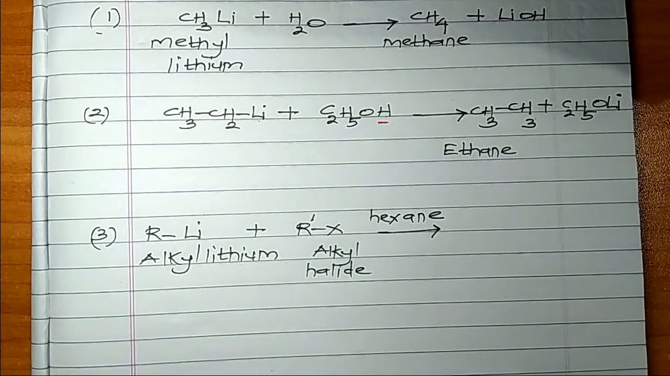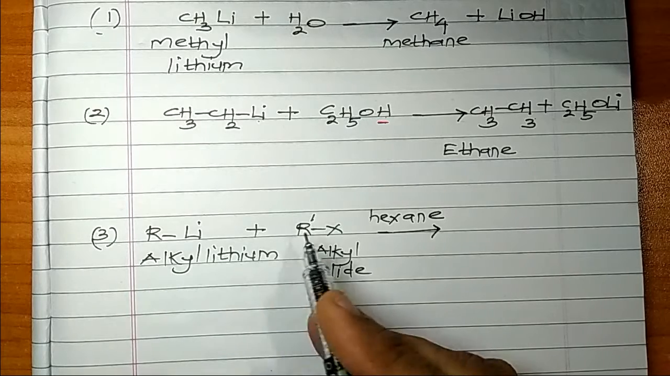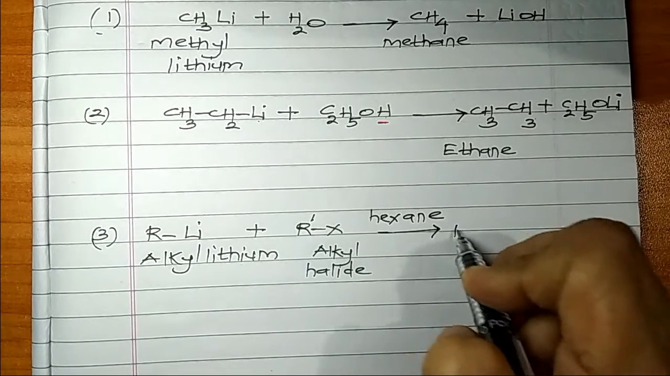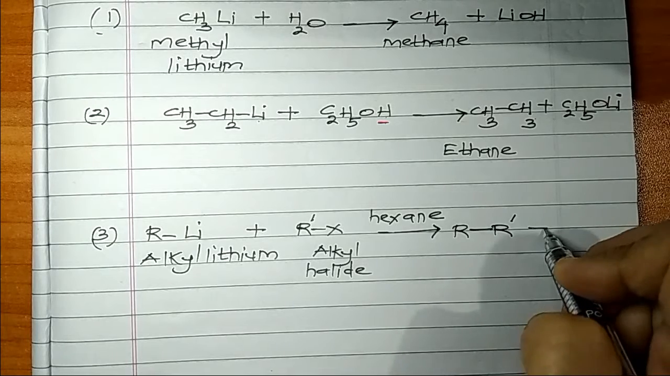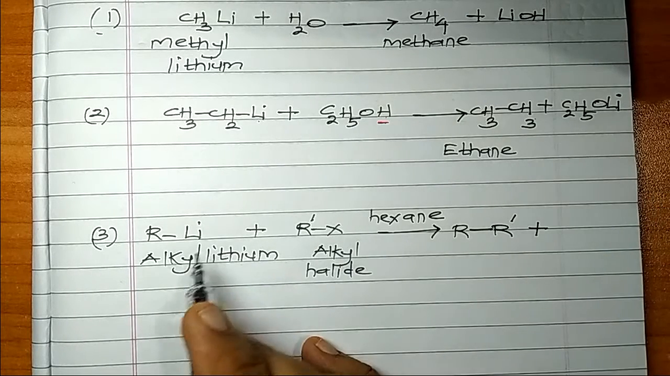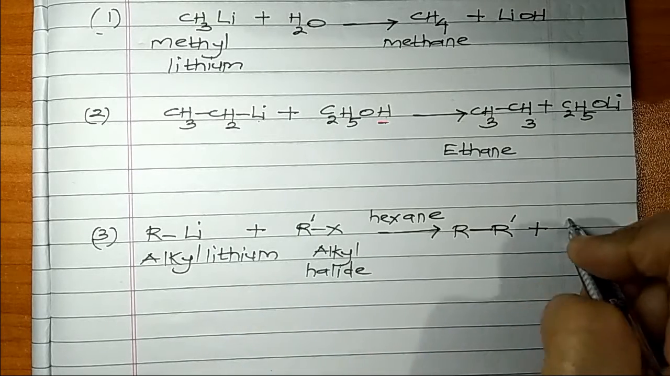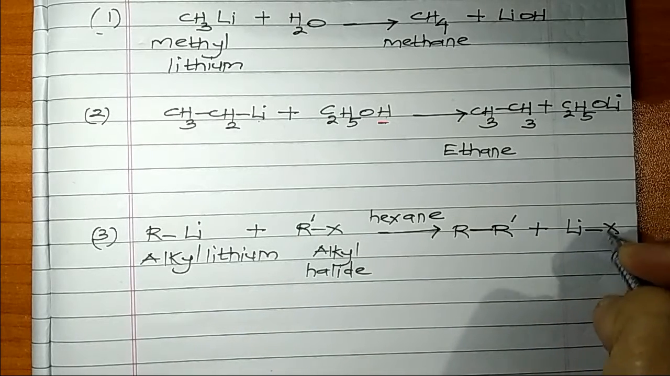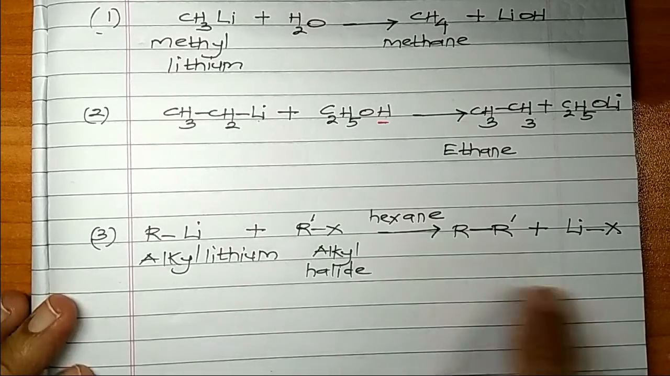And what's the reaction? The reaction is very simple. This R will get attached to R dash, plus what else? Lithium halide. So where is lithium? This is lithium. Where is the halogen atom? This is the halogen atom. So it becomes lithium halide. This is the reaction. Now this is a general reaction.